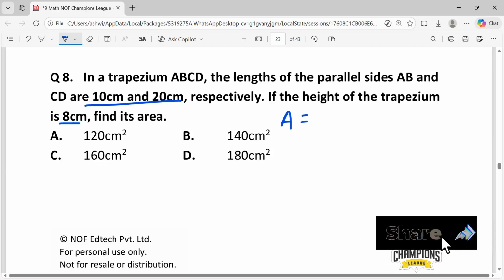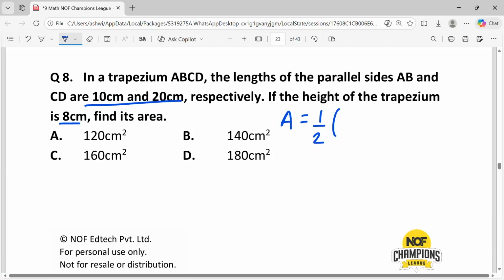area is equal to 1 by 2 into (10 plus 20) into 8, that is 120 centimeter square. That is option A.